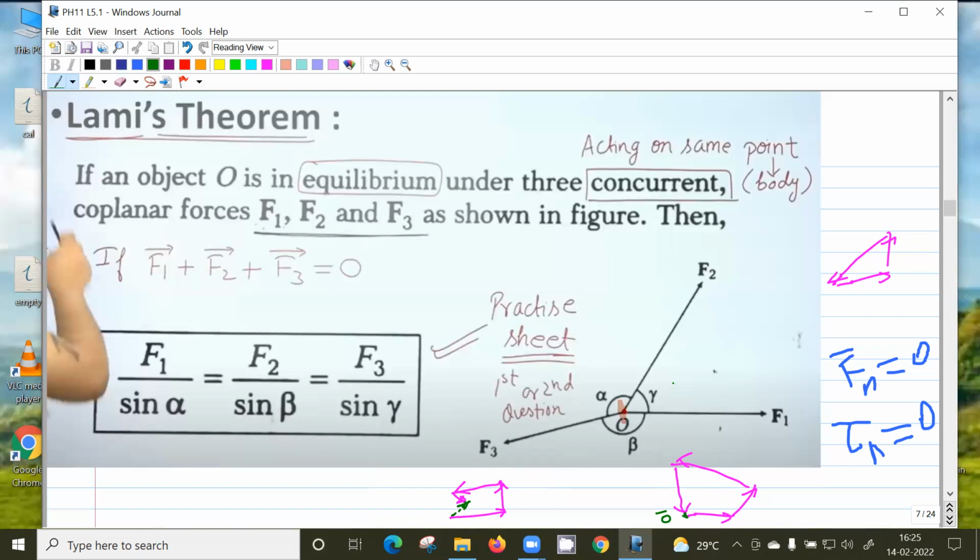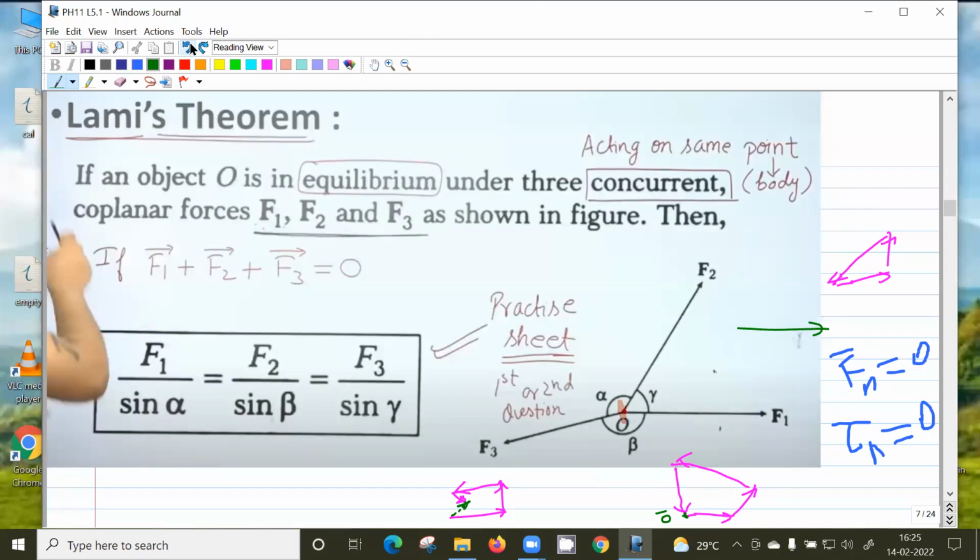Since the sum of these three vectors is zero, they should form a closed triangle, right? Also the length of the vector is proportional to its magnitude. If 5 newtons is 5 centimeters, then 6 newtons is 6 centimeters, and 3 newtons is 3 centimeters. Suppose I try to form a triangle of these vectors, say F1 is like this, so it should form a continuous triangle, right? So F2 is like this.